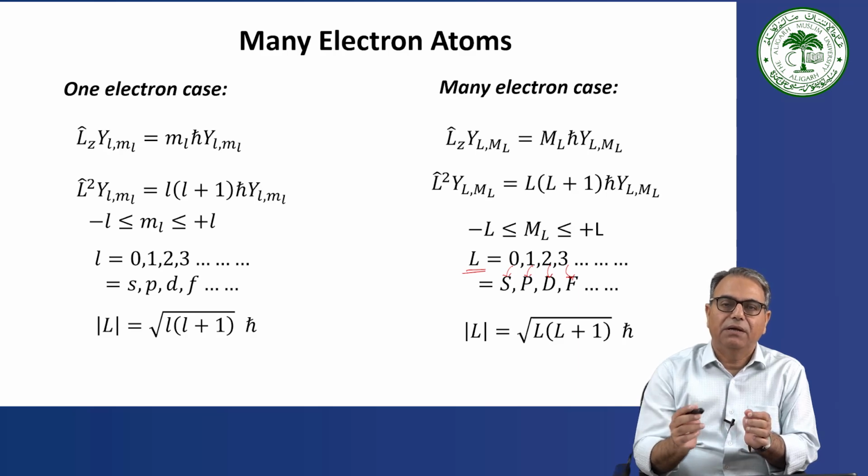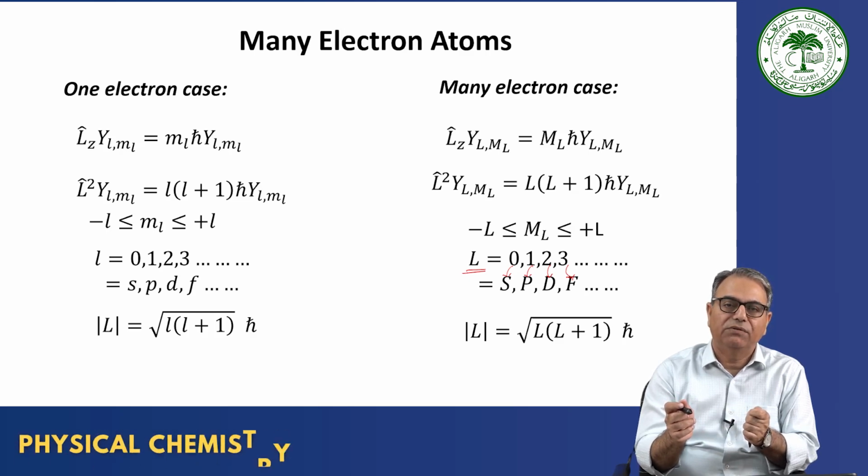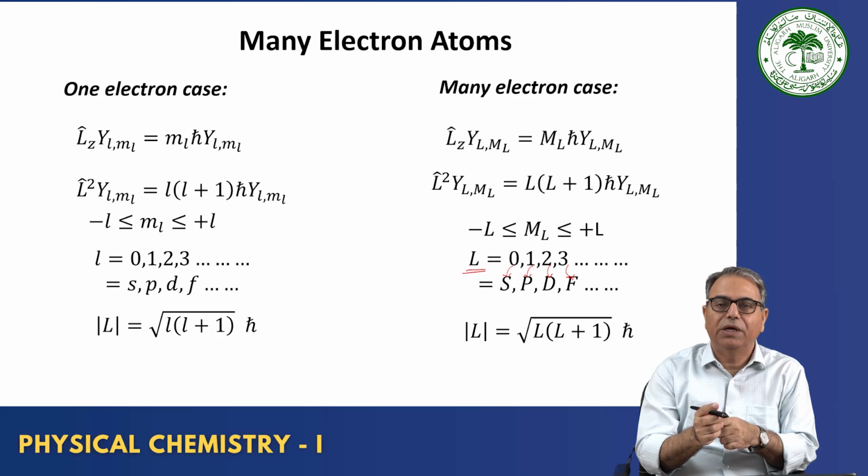A spinning electron, as conceived here, will also produce a magnetic field, and both these magnetic dipoles, because of the orbital motion and because of the spin motion, will interact with the external magnetic field, and that will result in a change in the potential energy, and so a change in the total energy of the system.